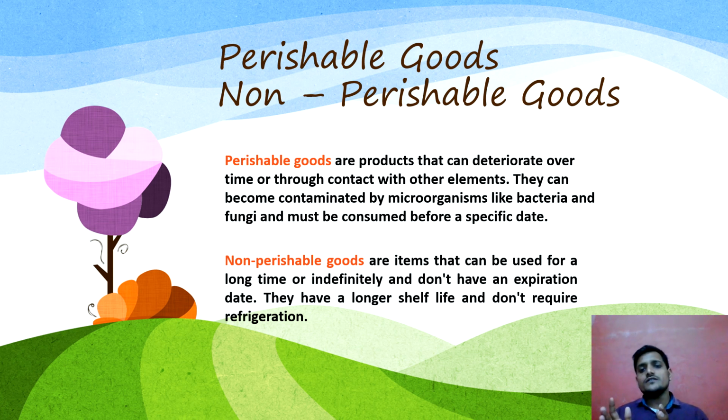But non-perishable goods are not like that. They don't require any kind of refrigeration to store, and we can even use them for a longer period. Examples of non-perishable goods can be cereals, millets, wine. These kinds of things don't have any expiration date, but perishable goods have a certain expiration date, after which we cannot use those goods. So that was perishable goods and non-perishable goods.